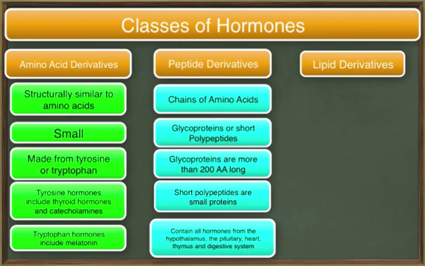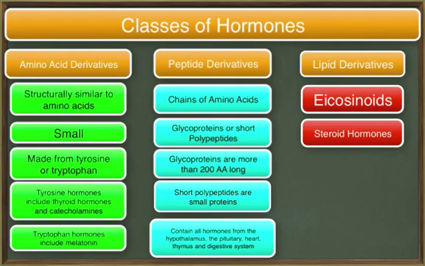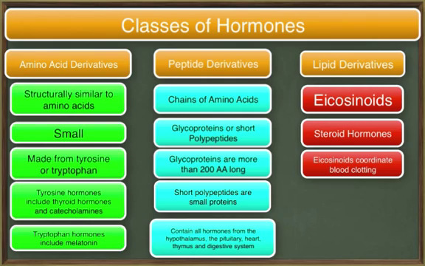The third class of hormones is from a group that is derived from lipids. There are two classes of lipid derivative hormones: the eicosanoids, which are derived from a 20-carbon fatty acid, and steroid hormones derived from cholesterol. The eicosanoids help to coordinate cellular activities such as blood clotting. One group of eicosanoids, called prostaglandins, are involved in coordinating local inflammatory effects. Aspirin suppresses the production of prostaglandins.